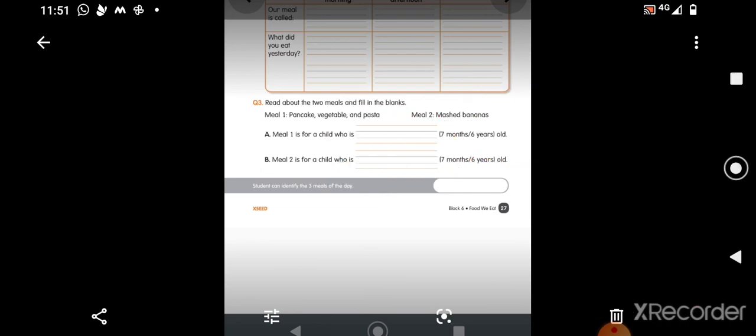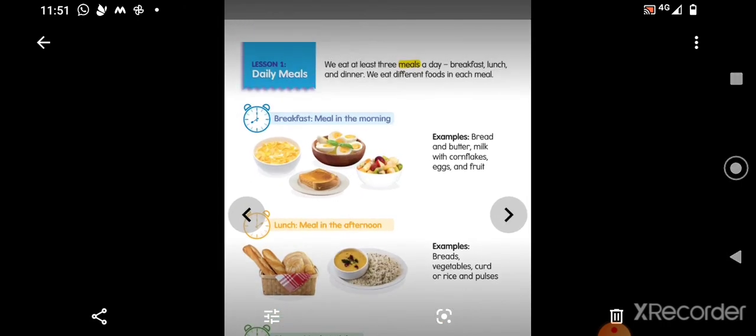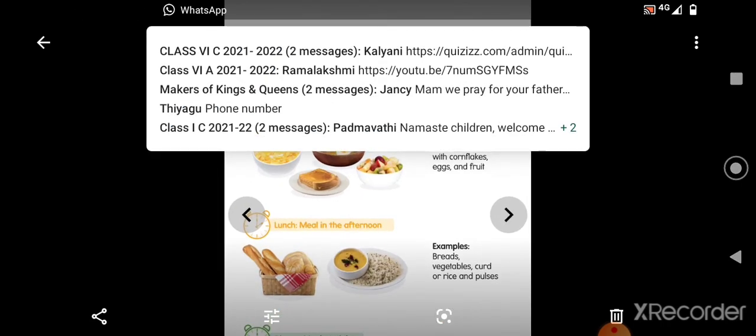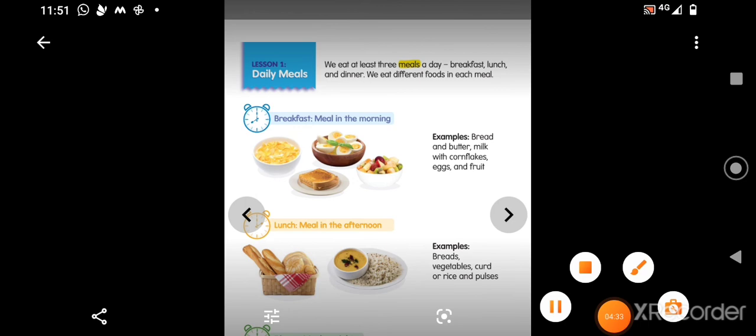Yes. So such an interesting lesson, no children? As usual, you will read the content book and observe the pictures. Try to understand and learn the spellings of breakfast, lunch and dinner, and also some of the meals, like bread, butter, roti, rice, pulses and all. Then you complete the given work and be ready for the next class, children. Bye bye children.